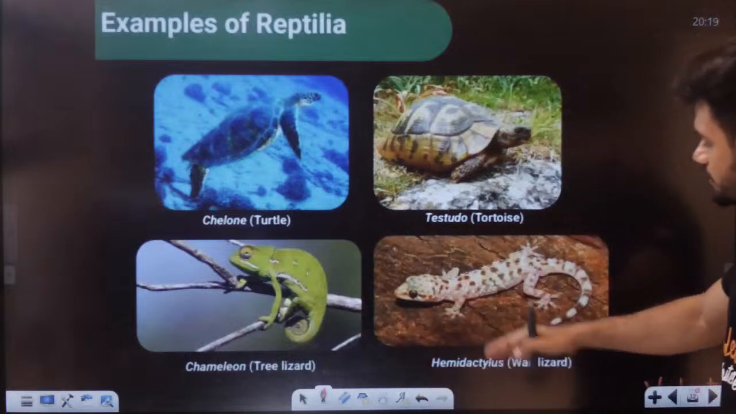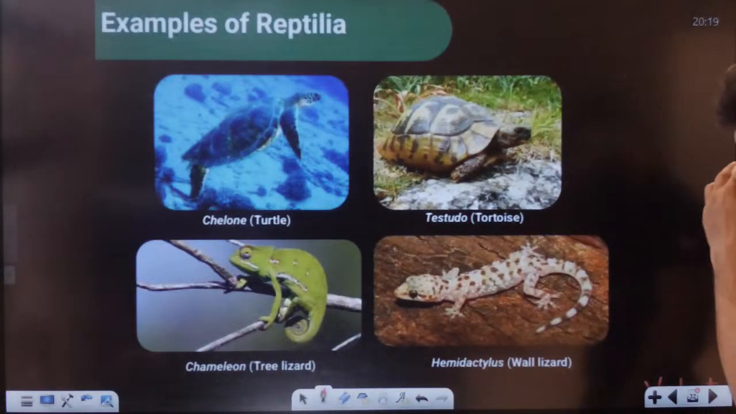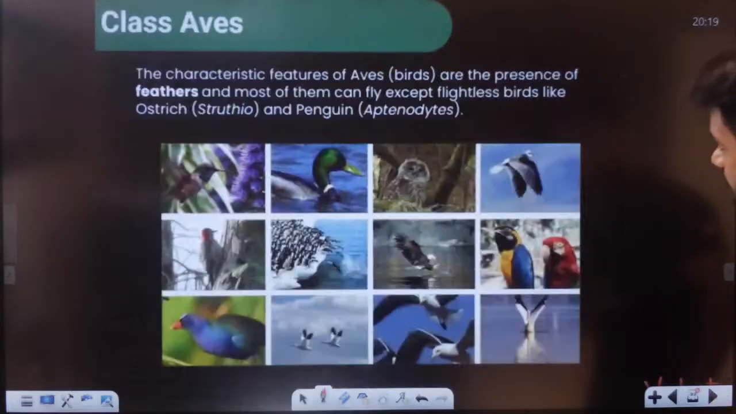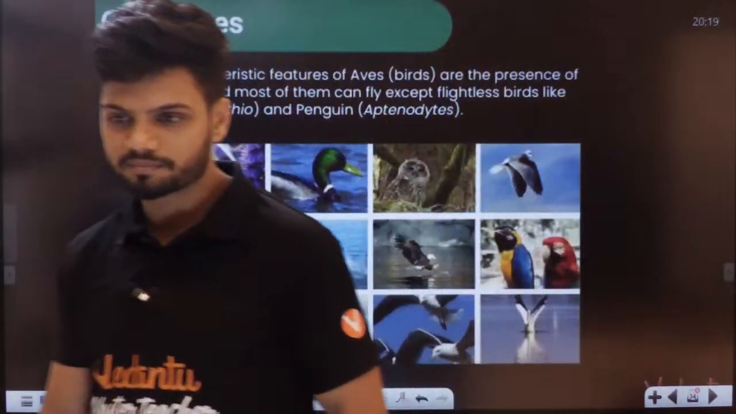Turtle, chameleon, right? Wall lizard, the one from our house, right? Tortoise, all of these are different examples of reptiles. See, snakes, crocodile, naja, different examples, students. Now, next is called aves.